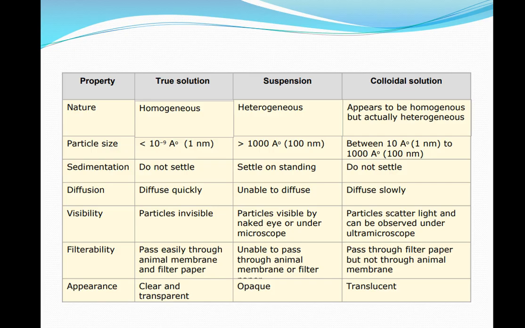So here we can differentiate between the three: true solution is homogeneous, suspension is heterogeneous, and colloidal solution appears to be homogeneous but actually it is heterogeneous.